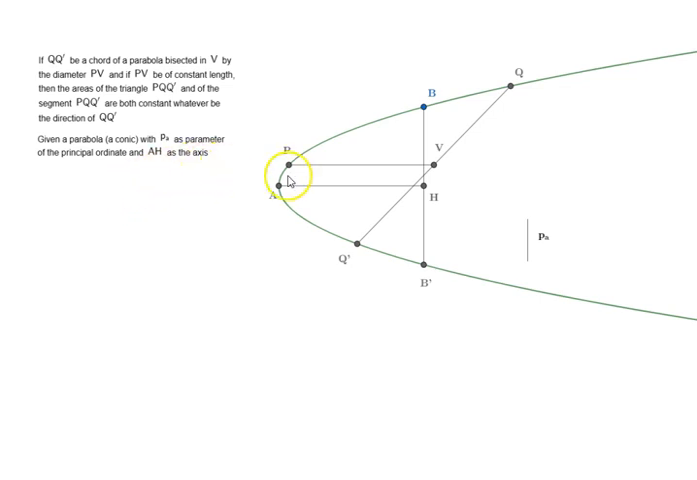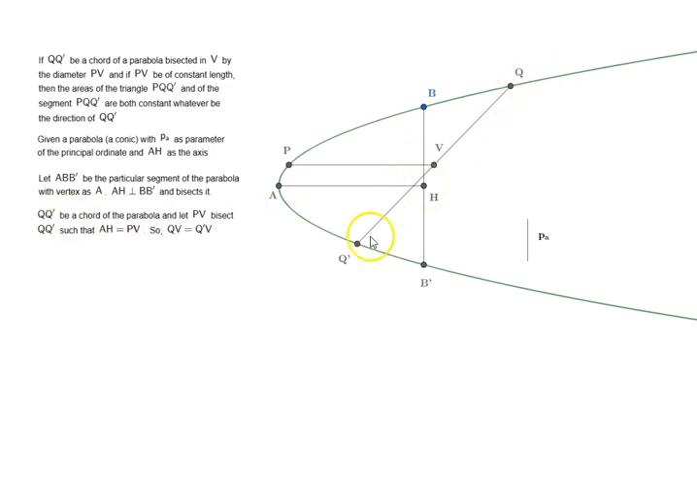Okay, and AH as the axis. Let ABB prime be the particular segment of the parabola with vertex as A, and AH is perpendicular to BB prime and bisects it. QQ prime is a chord of the parabola and let PV bisect QQ prime such that AH is equal to PV. Since QQ prime is being bisected, that means QV is equal to Q prime V.